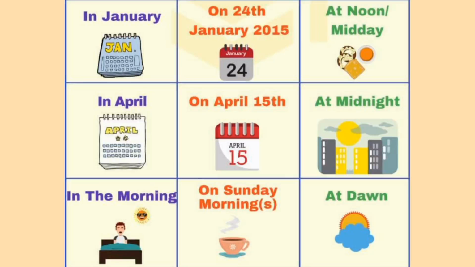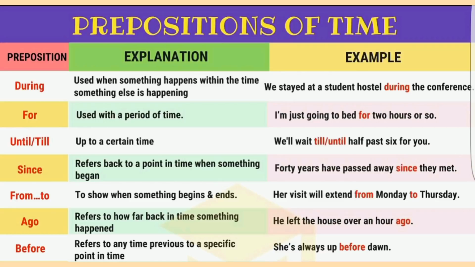A sentence with one of these could be, I like a hot cup of tea in the mornings. Additional words for preposition of time include during, for, until or till, since, from, to, ago, and before.